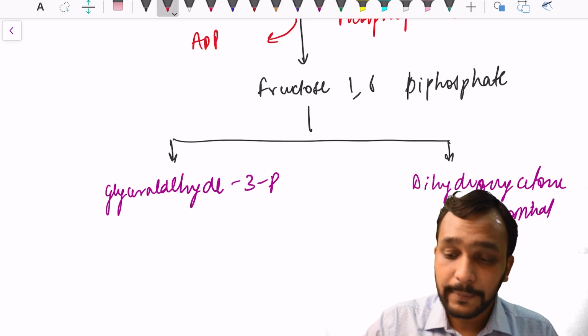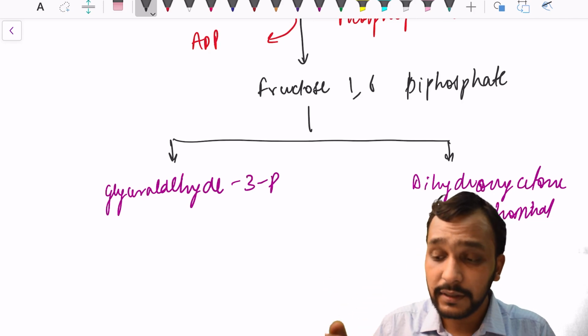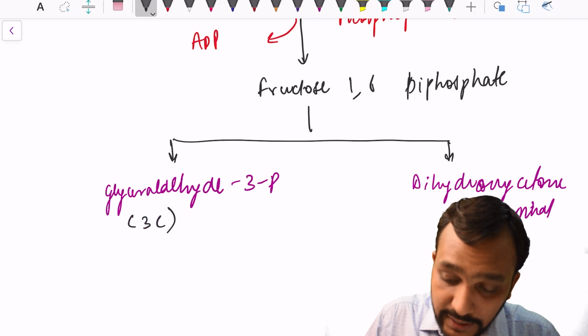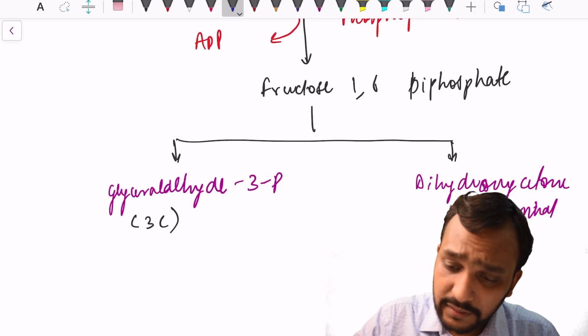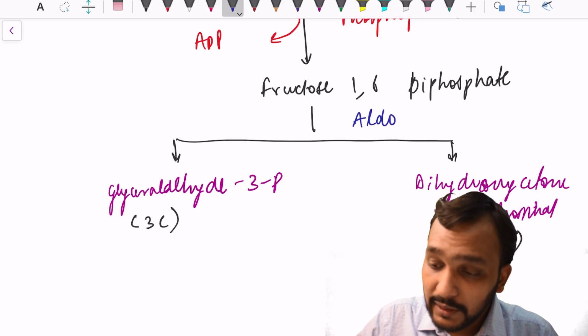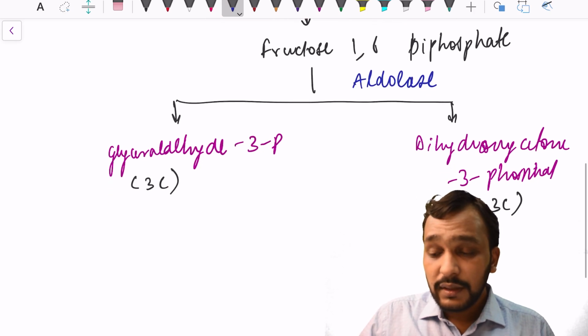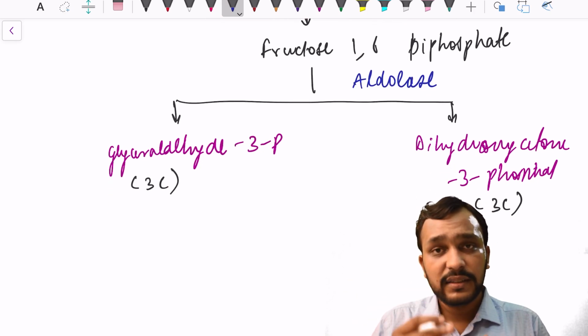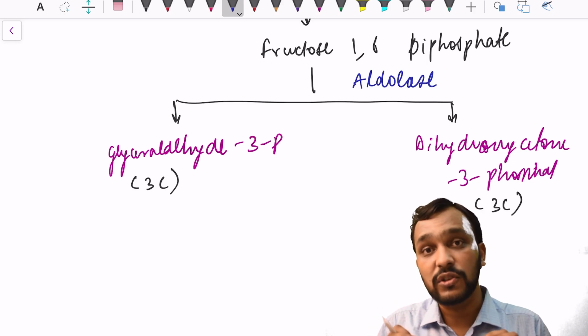We need to know the enzyme. It is a lyase that breaks this 6 carbon molecule into 3 carbon molecules. This enzyme is aldolase.